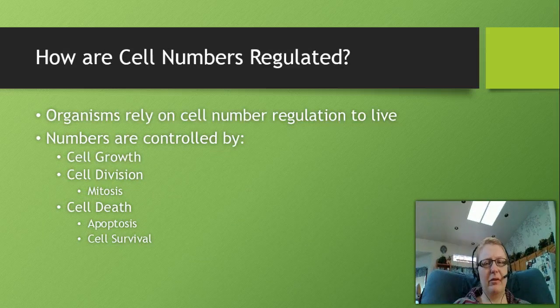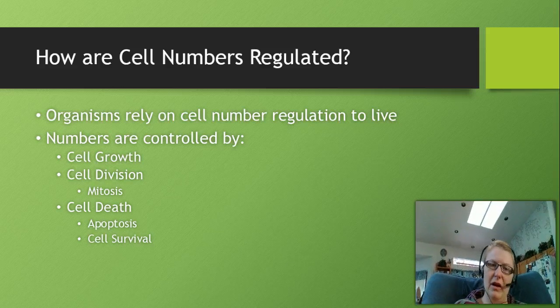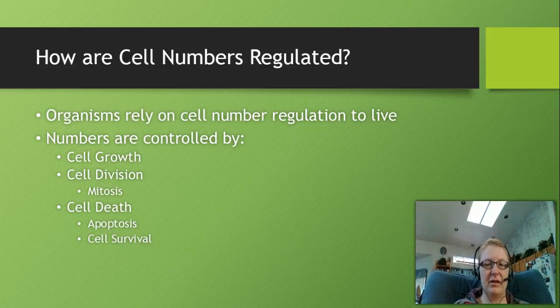So how are cell numbers regulated? Organisms rely on regulation of cell numbers in order to live. Otherwise, you're going to end up with all sorts of growths and things like that, or you're going to have the opposite effect where cells are not going to be replaced that need to be after cells have died. And so cell numbers are controlled by three main things: cell growth, cell division, and cell death.